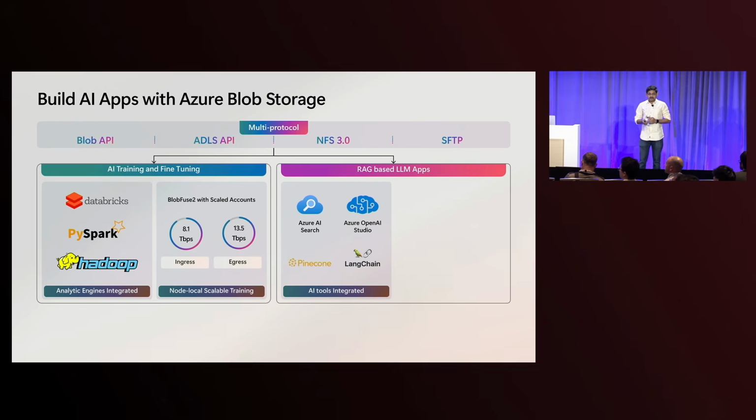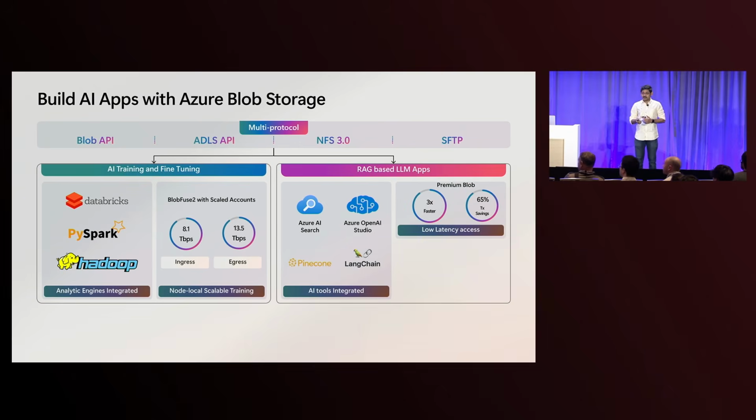For RAG-based apps, Blob Storage is deeply integrated with AI tools like Azure AI Search and Azure OpenAI Studio, and even integrates well with popular open source frameworks like LangChain and vector DBs like Pinecone. And this helps ease the way you can experiment, develop, and deploy your applications.